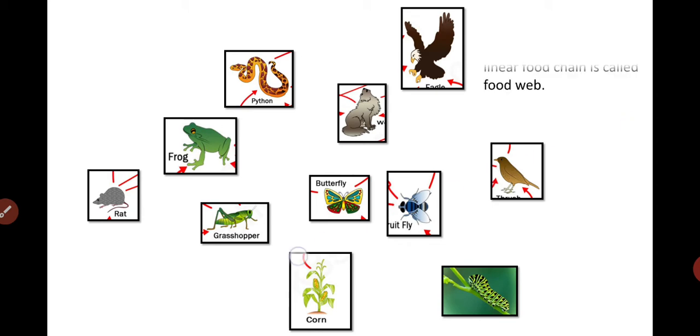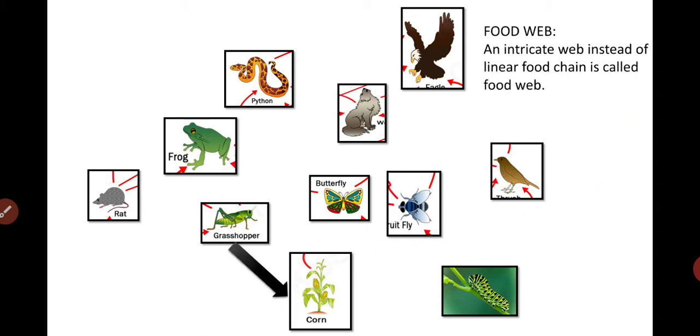If we consider this interaction over here, what does the grasshopper eat? The grasshopper eats corn. And who will eat the grasshopper? The frog will eat the grasshopper. Who will eat the frog? Yes, the snake will eat the frog. And then the eagle or a hawk will eat the snake. So this is what the black color arrows are representing: one food chain.